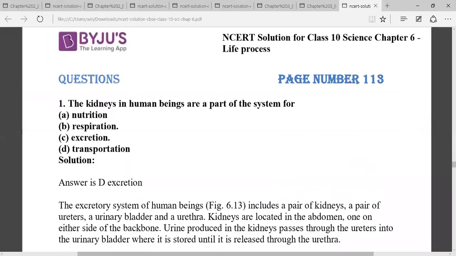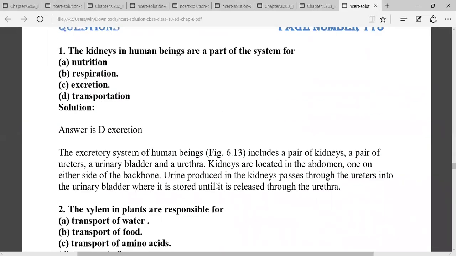So from here, next question, the kidney in human beings are part of the system for excretion. Kidney in human beings are the part of the system for the excretion. So this does excretion.